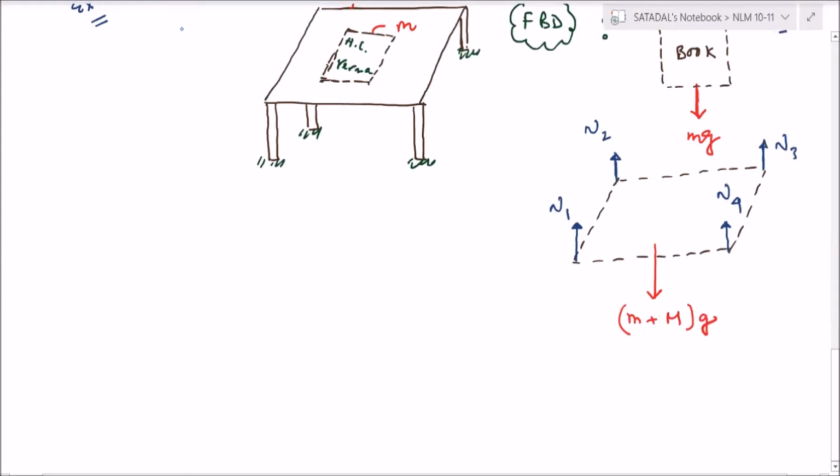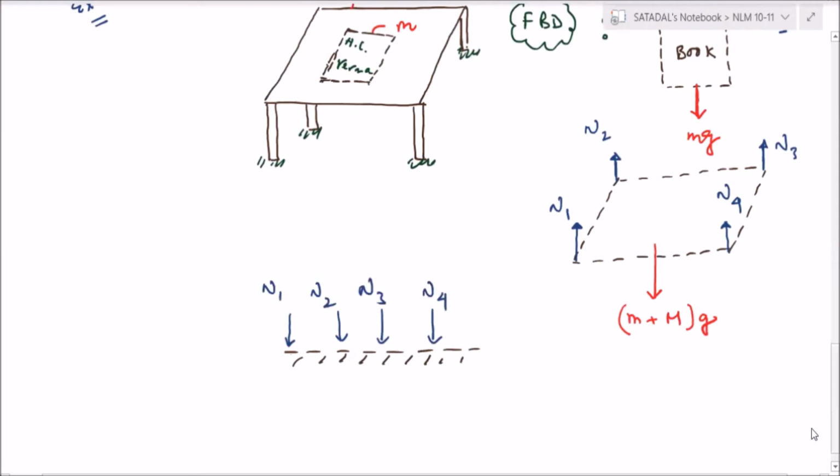Now let us come to the ground surface. So this is the ground surface. For the ground surface, first of all, all these four normal reactions come: N1, N2, N3, N4.